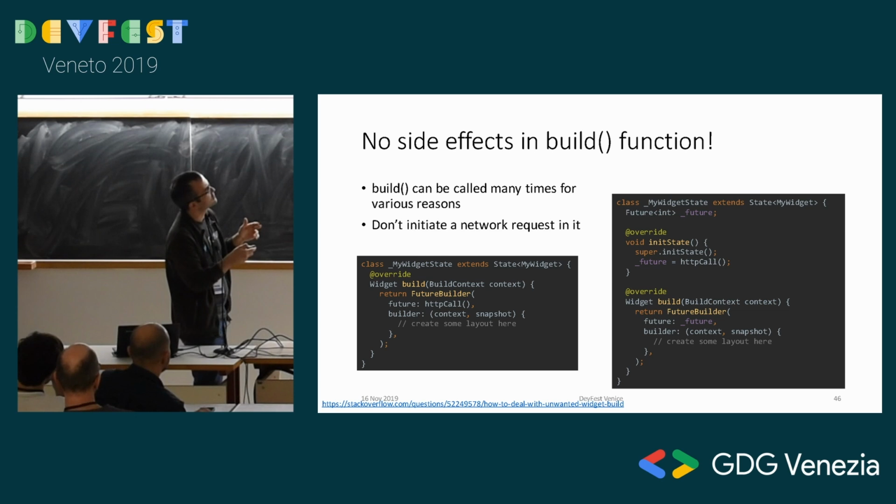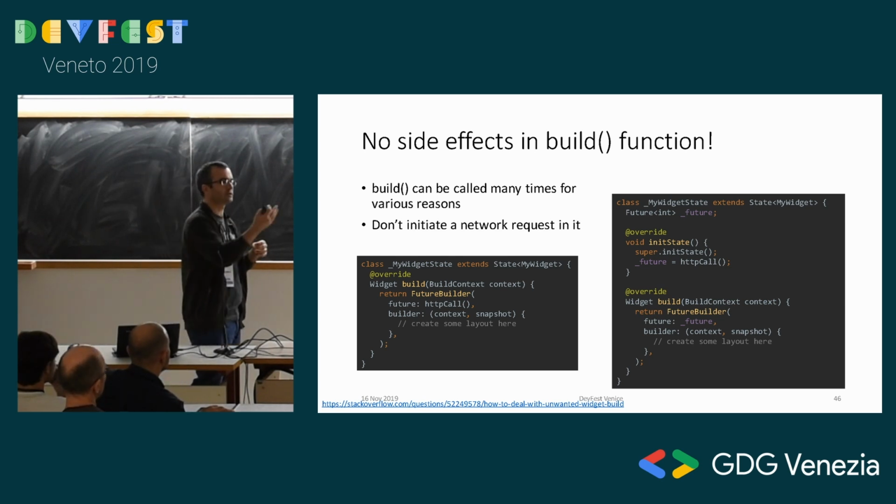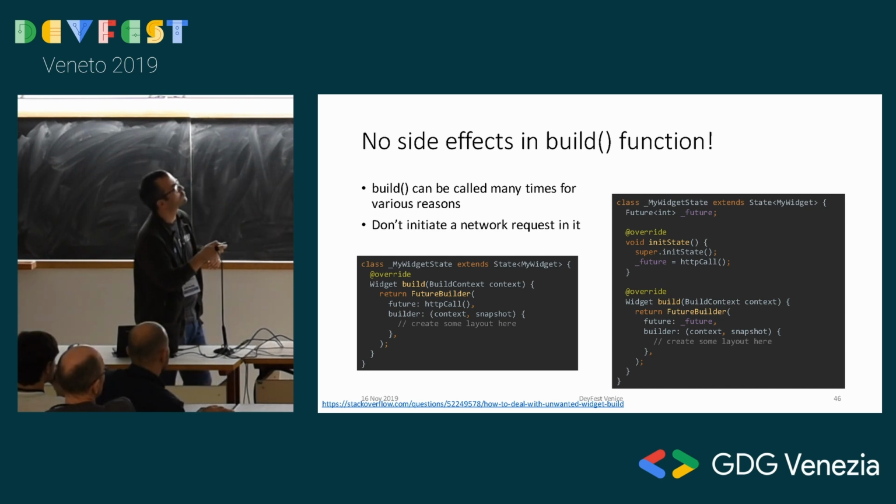This is the correct version. You create a future. Remi Rousselet has a really nice Stack Overflow answer about this. He asked the question and answered it himself. You have a future that's cached in your class, in your widget as a field, and in its state you create the HTTP call. So when the widget is first created, you make an HTTP request and hold on to that future in your class, in your object.